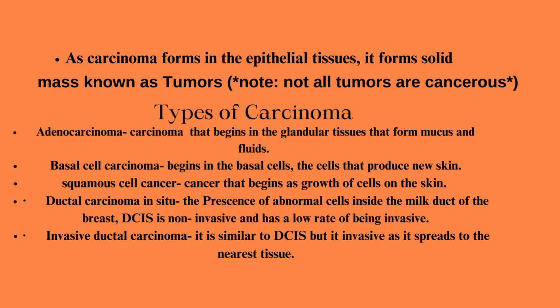Types of carcinoma: adenocarcinoma, carcinoma that begins in the glandular tissues that form mucus and fluids, like the lung, breast, prostate, and colon. Basal cell carcinoma begins in the basal cells, the cells that produce new skin. Squamous cell cancer begins as a growth of cells on the skin. Ductal carcinoma in situ is the presence of abnormal cells inside the milk duct of the breast.